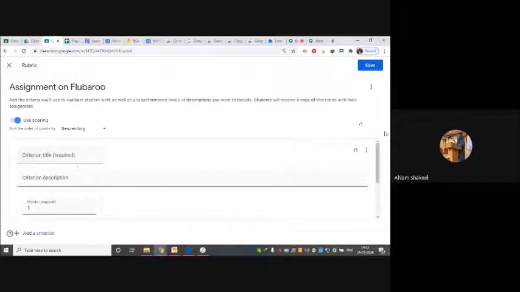This particular interface will open up. We have to put the criterion. Now, can somebody suggest what criterions you want me to put in this particular rubric? Anybody could suggest.